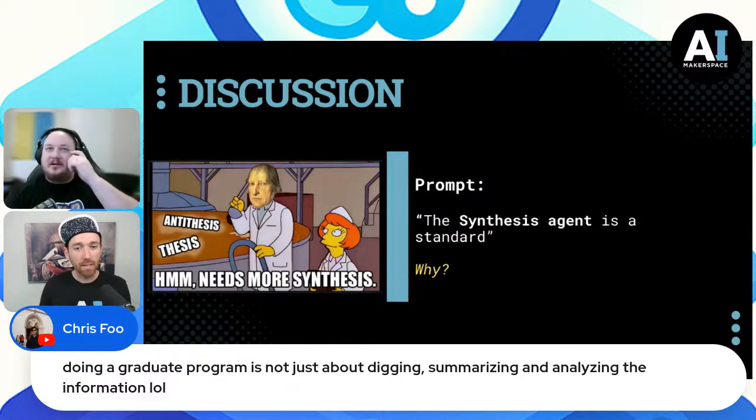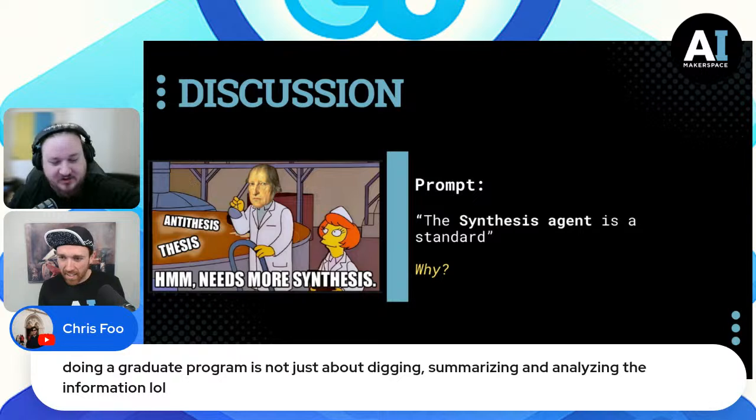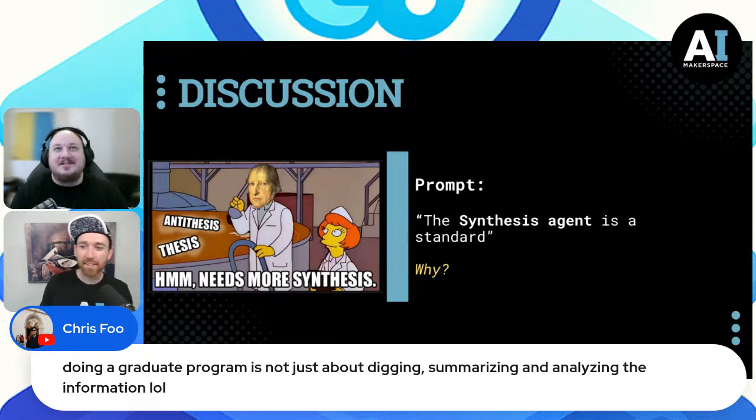Well, it is though, right? I mean, not to discount Chris. I think Chris is right, coming from the right place, but kind of it is, right? It is about digging, summarizing, and analyzing information. I mean, that's what we do, right? You're not, until you hit these post-grad levels, you're doing your PhD, do you actually have to contribute anything? You know what I mean? Like, otherwise you're just looking at stuff. Yeah, you're supposed to.